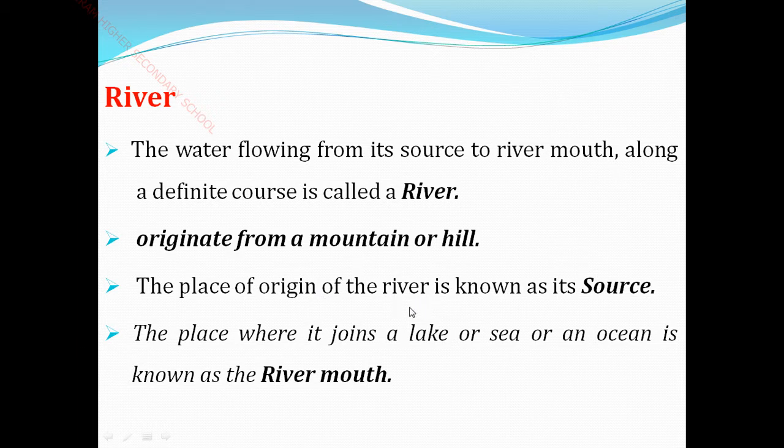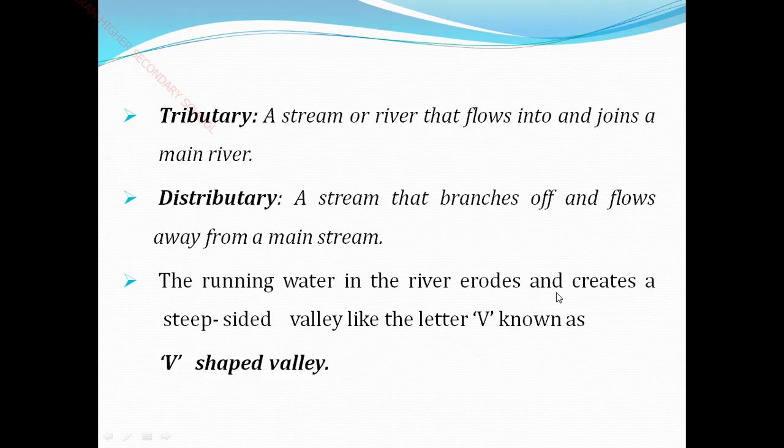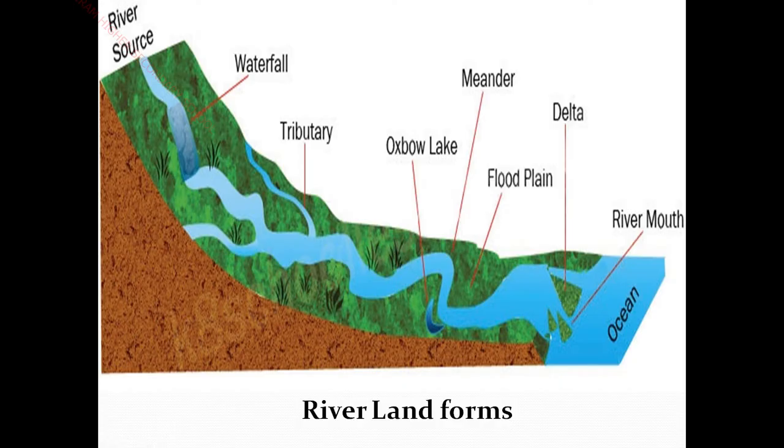The place of origin of the river is known as its source. So where the river originates, that place is called the source. And the river mouth means the lake, sea and ocean. These three come and join at the river mouth, as I showed in the picture. Whether it is a sea, a lake or an ocean, this part joins this line. This part is called the river mouth.